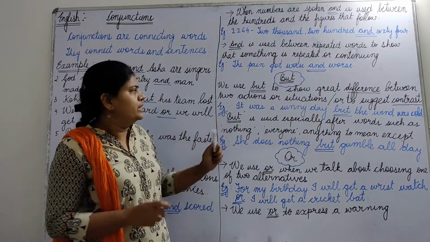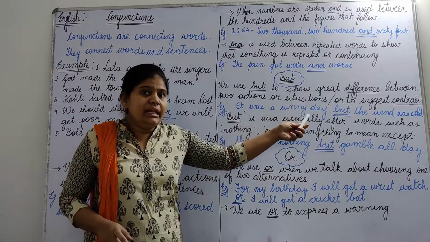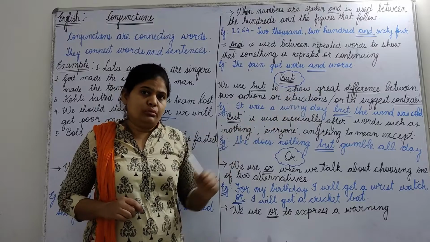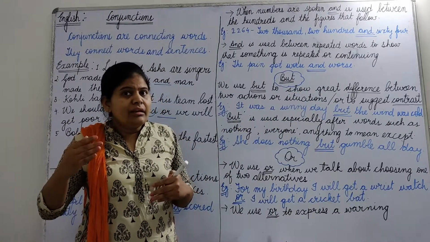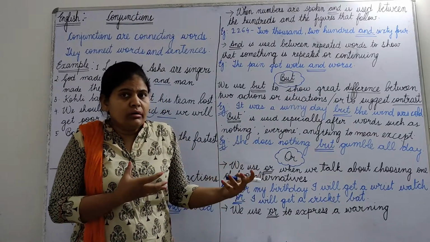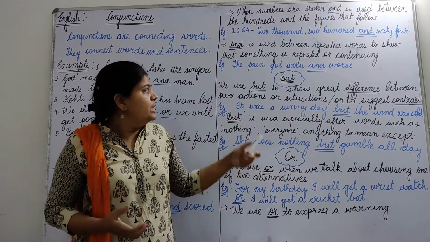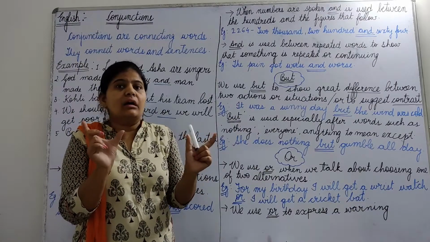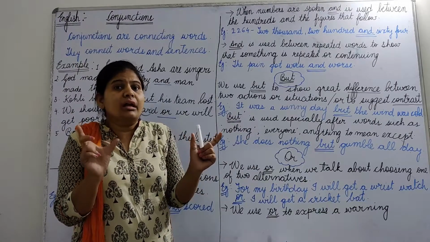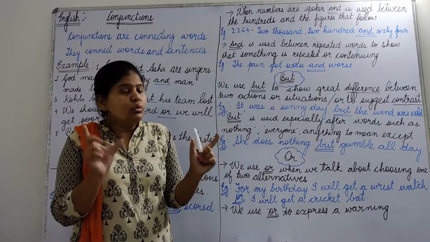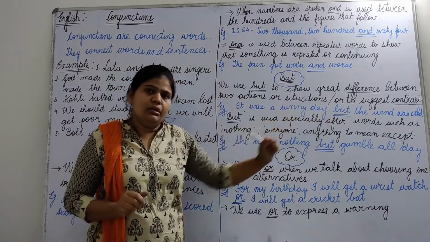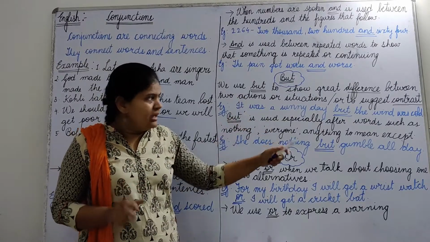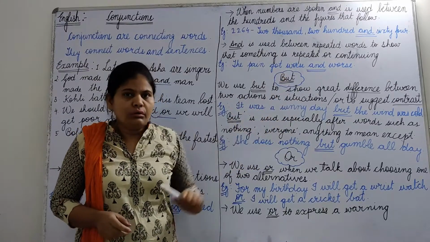Now look at the example here. It was a sunny day, means the sun was shining, but the wind was cold. Okay, sun is shining means the wind should be hot or it should be warm, but it was cold. So those two sentences are suggesting contrasting situations. Okay, so we used but to join these sentences. It was a sunny day, but the wind was cold.